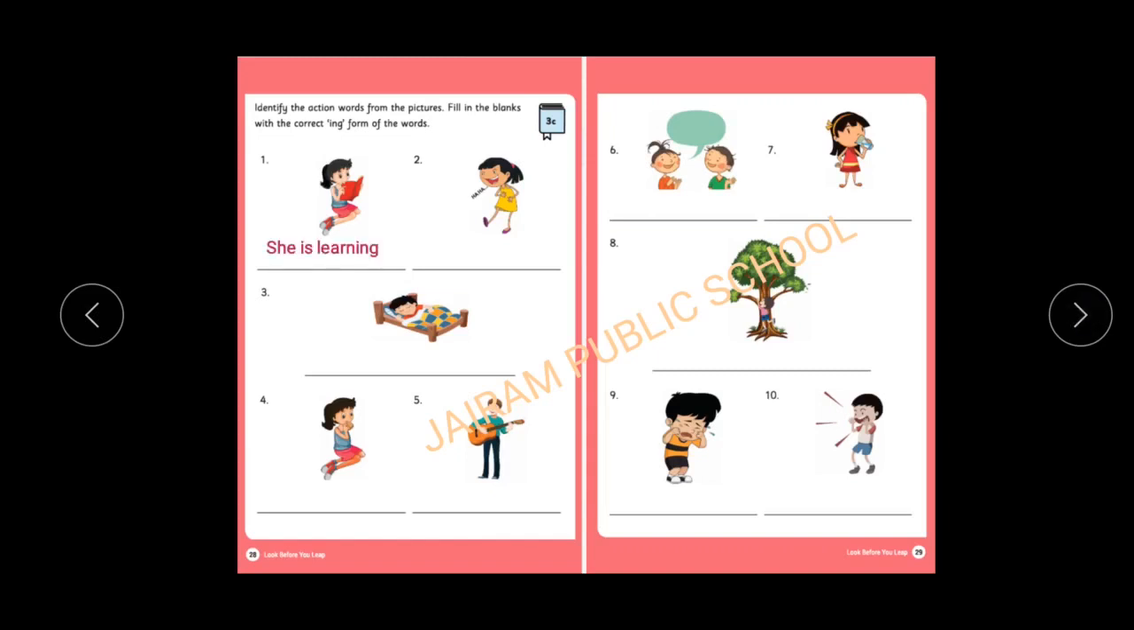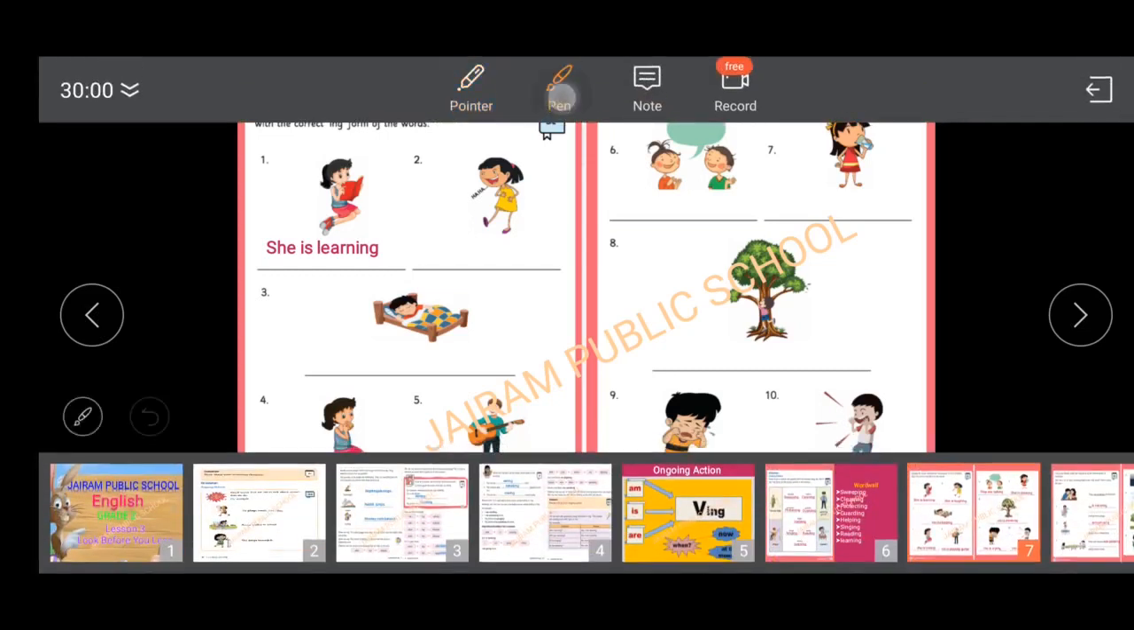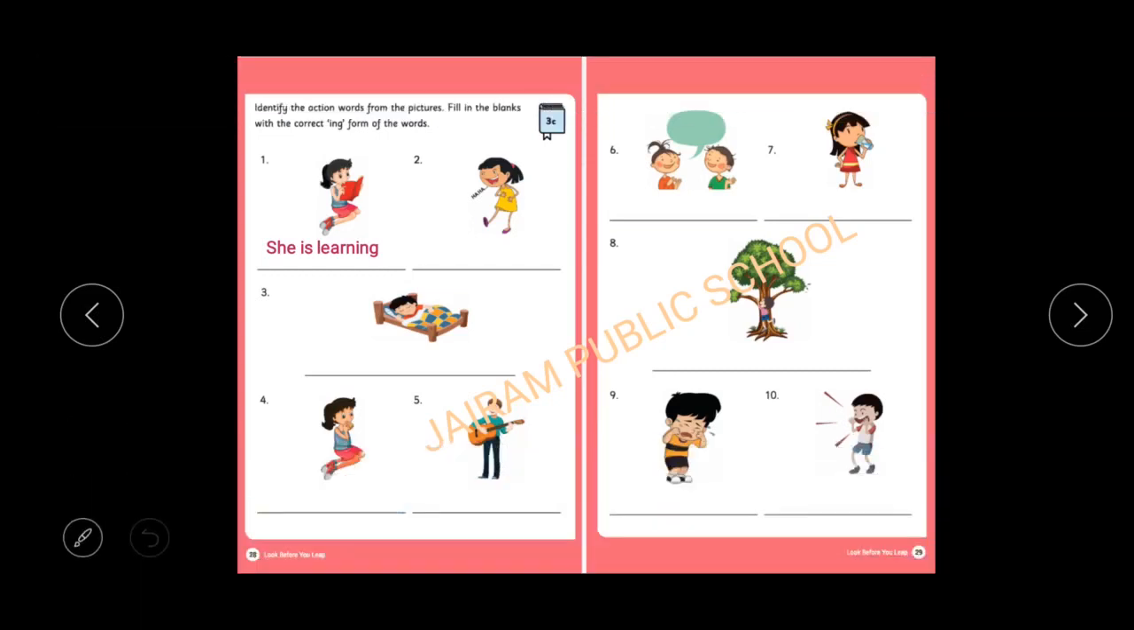She is learning. She is a girl, so I have written she. So she is learning. You can write reading also. Both are correct. Okay. Next one. What is she doing? She is laughing. Okay, laughing. Next one. He is sleeping. He is a boy, sleeping. Look at the next picture. What is she doing? She is eating. What is he doing? He is playing guitar. What are they doing? They are talking.